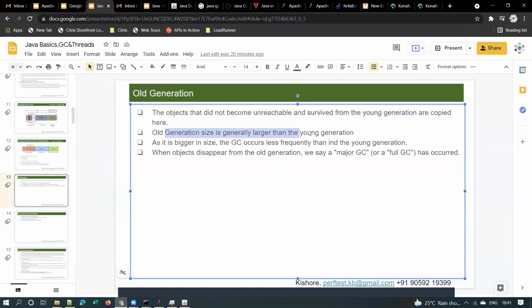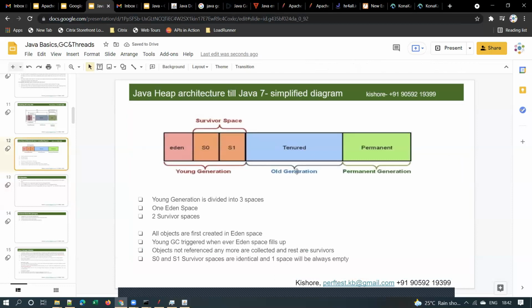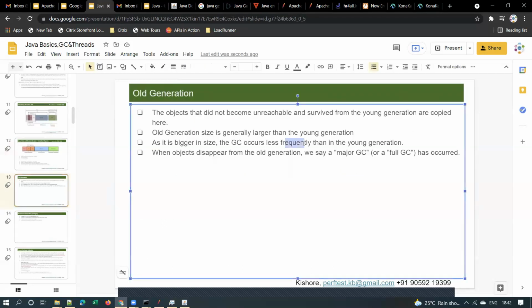Old generation size is generally larger than the young generation, and as it is bigger in size, the GC occurs less frequently than in the young generation. You got it, right? This old generation will be larger than this young generation. That's why this will not fill very frequently. That's what I mentioned here. GC occurs less frequently than in young generation, right?